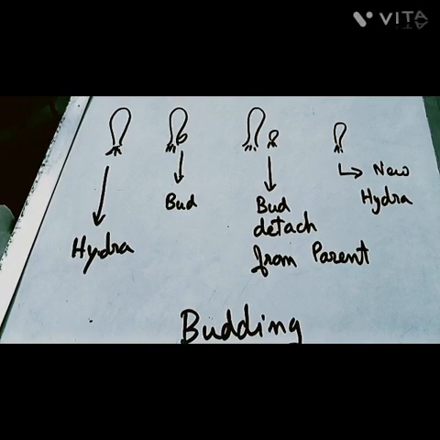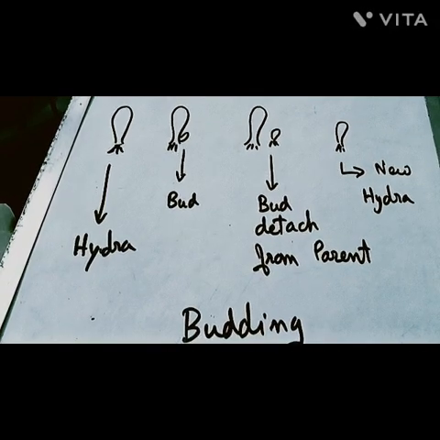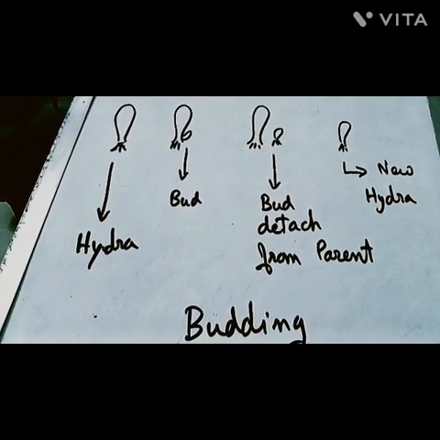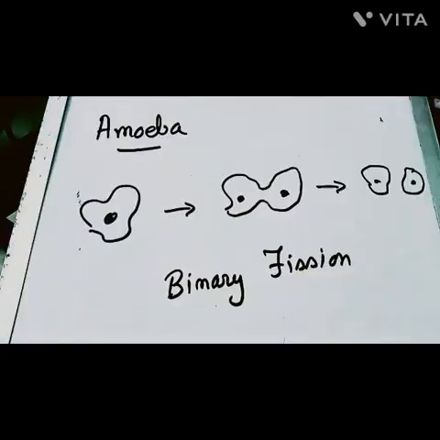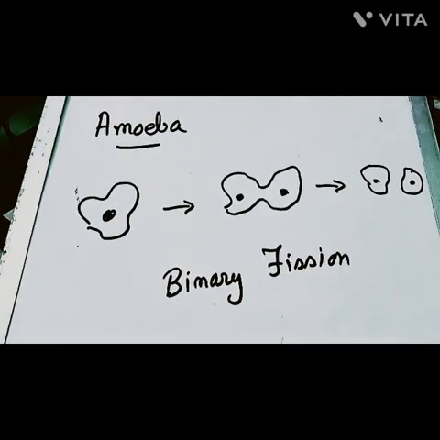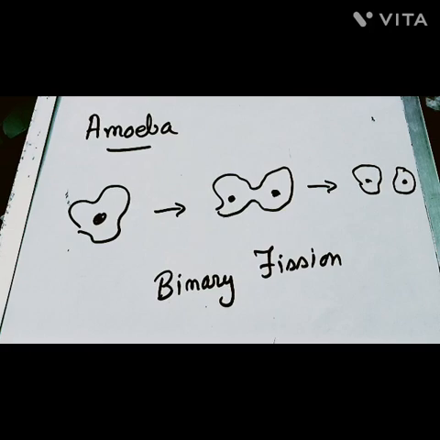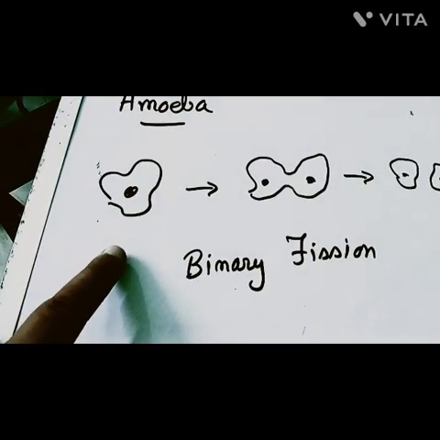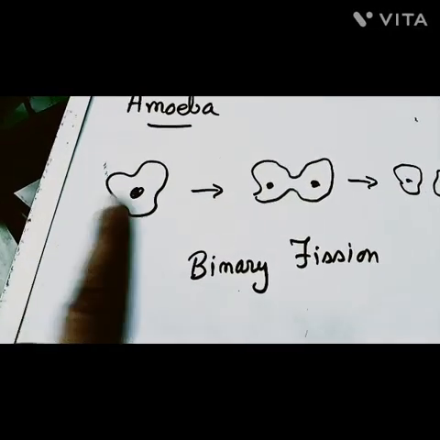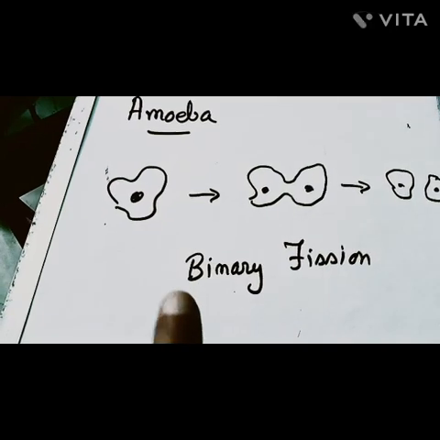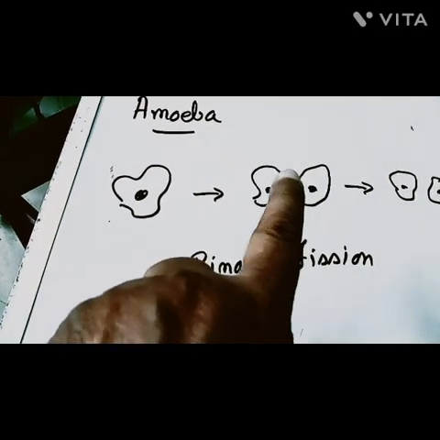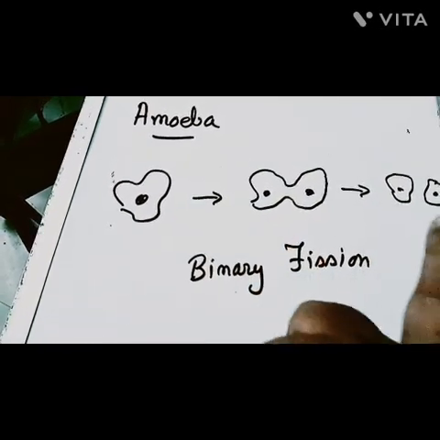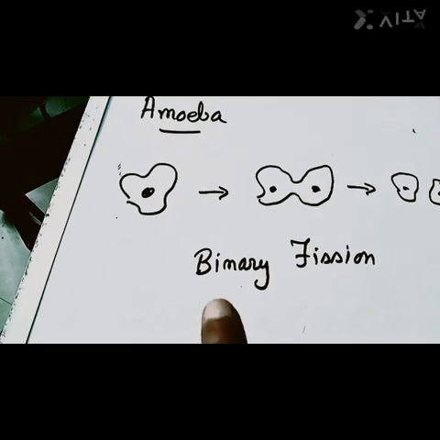A mother hydra gives birth to a child hydra with the help of buds. The next example of asexual reproduction is amoeba. A parent amoeba develops into two amoebas. The midsection is contracted and then two separate amoebas are formed. This is called binary fission.